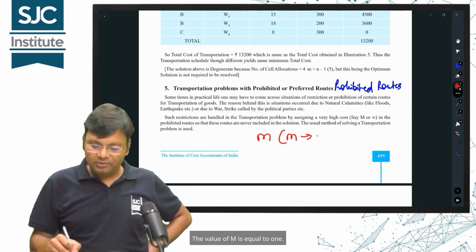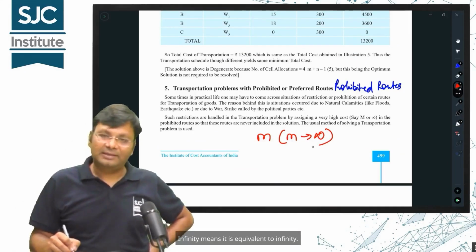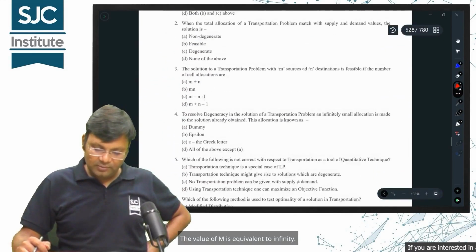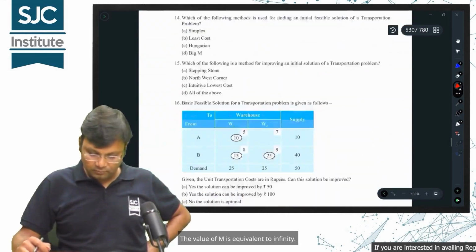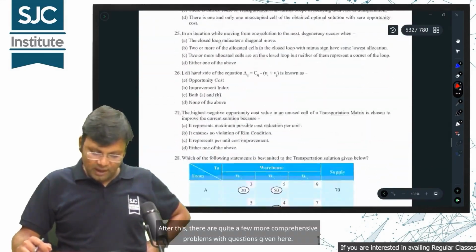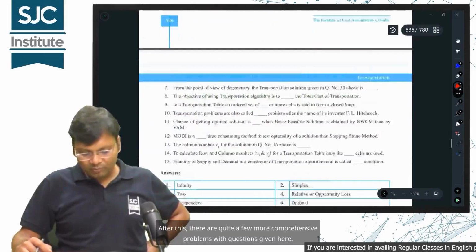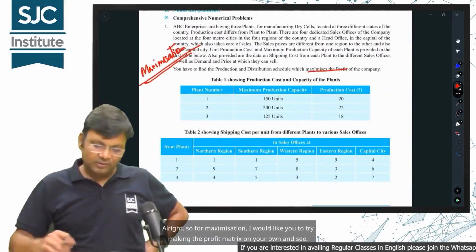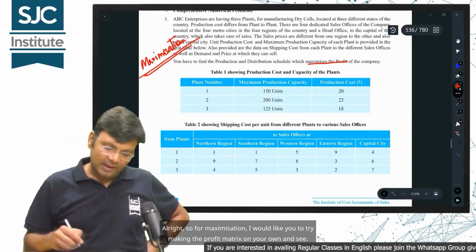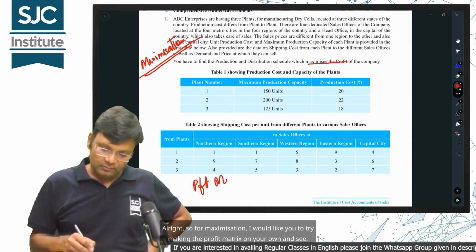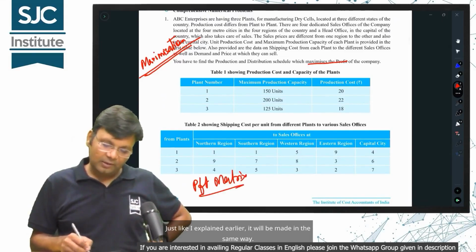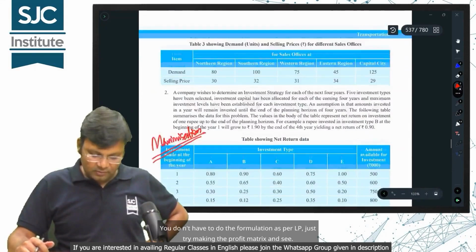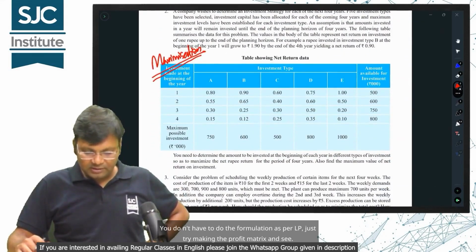The value of M is equivalent to infinity. After this, there are quite a few more comprehensive problems with questions given here. Alright, so for maximization, I would like you to try making the profit matrix on your own and see. Just like I explained earlier, it will be made in the same way. You don't have to do the formulation as per ALP, just try making the profit matrix and see.